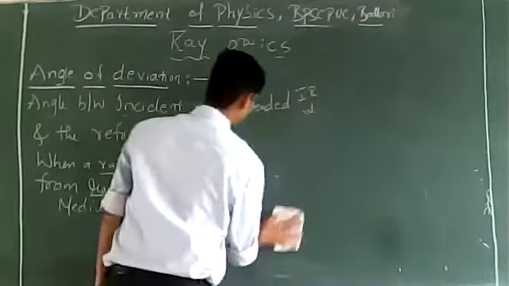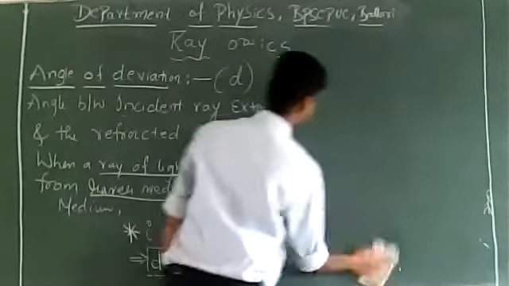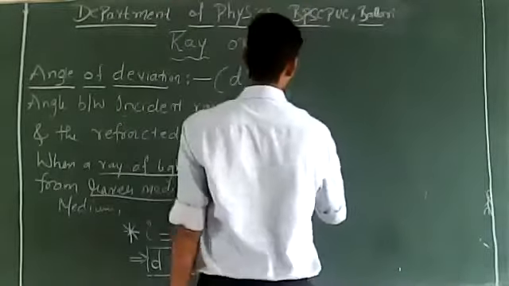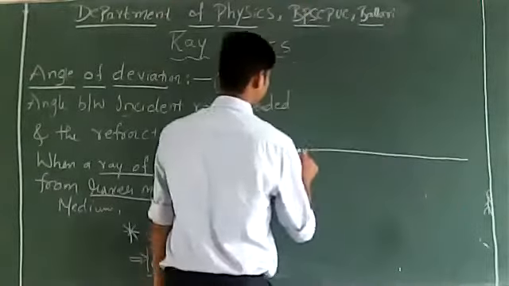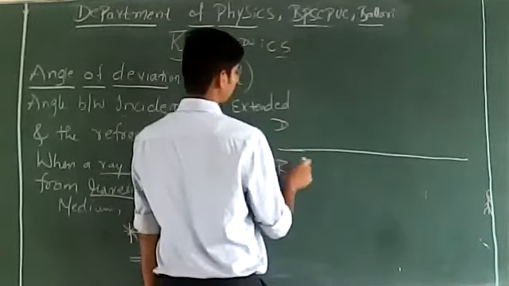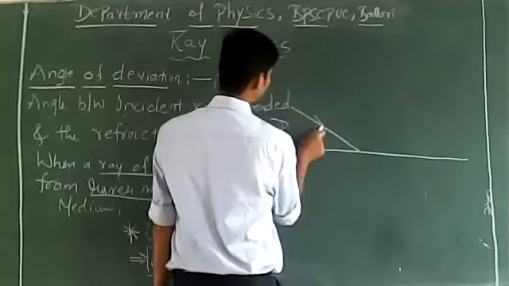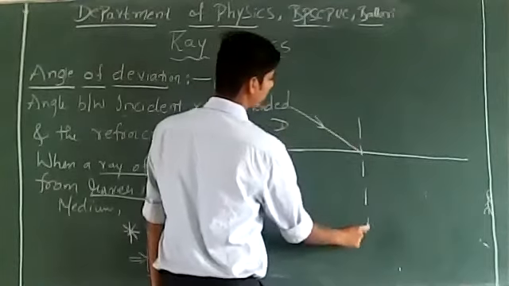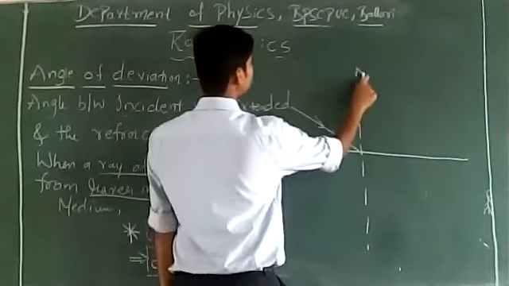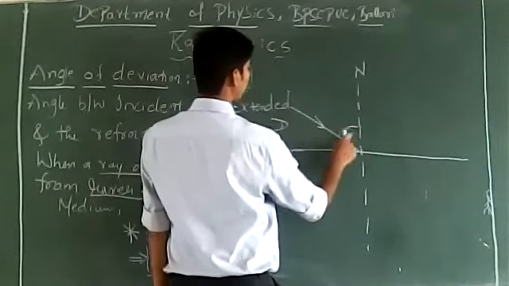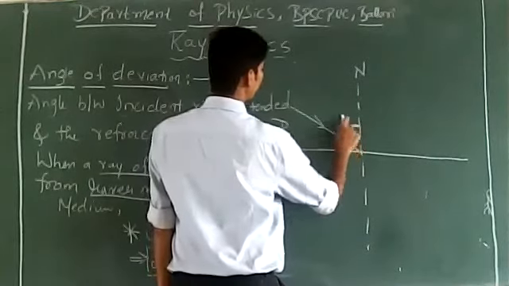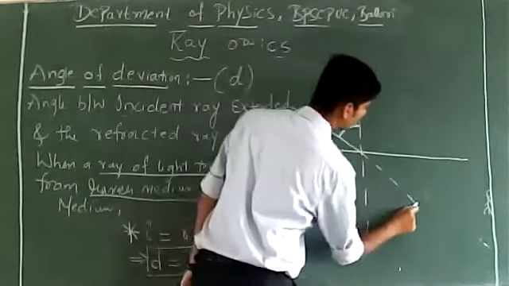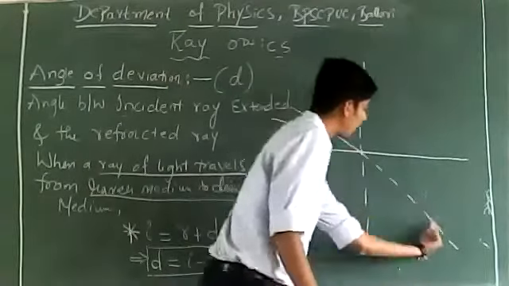Now we will calculate deviation when a ray of light travels from denser to rarer medium. What will be the angle of deviation when a ray of light travels from denser to rarer medium? Suppose this is denser medium and this is rarer medium. This is a ray of light, traveling from denser to rarer. At the point of incidence, I will draw a normal. The angle between incident ray and normal is called angle of incidence. This ray of light is expected to travel along a straight line this way. This is the incident ray extended.